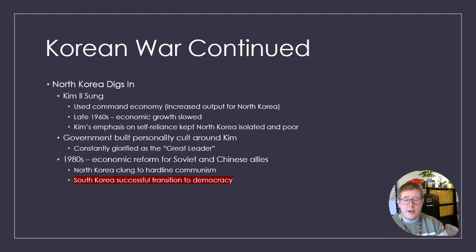So looking at North Korea, Kim Il-sung is going to utilize that command economy, and by the late 1960s, their economic growth is going to slow. Kim's emphasis on self reliance kept North Korea isolated and poor. Really, if we had to identify the most communist country in the world still today in 2024, when I'm recording this, it's North Korea. The government's going to build a personality cult around Kim, constantly glorifying him as the great leader. By the 80s, with economic reform for Soviet and Chinese allies, North Korea clung to hardline communism while they made reforms. And South Korea successfully transitioned to a democracy. Two very different versions of Korea exist today.